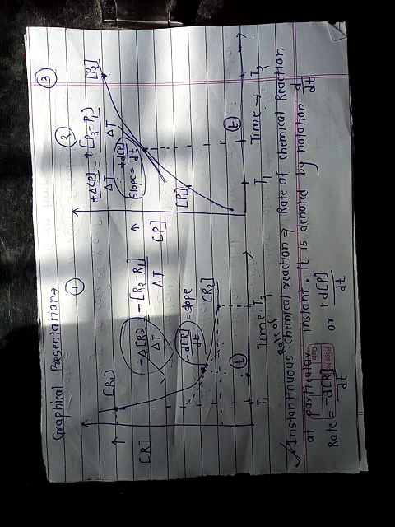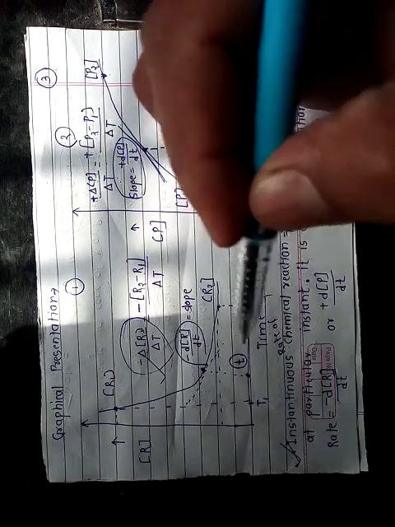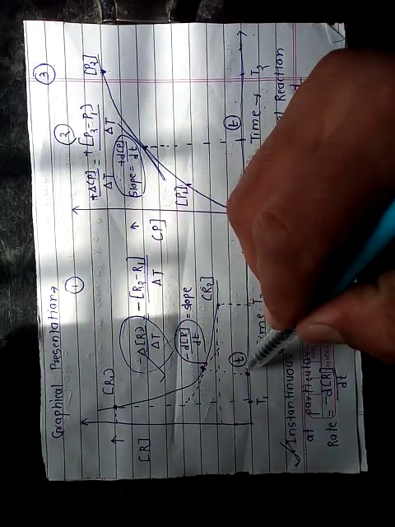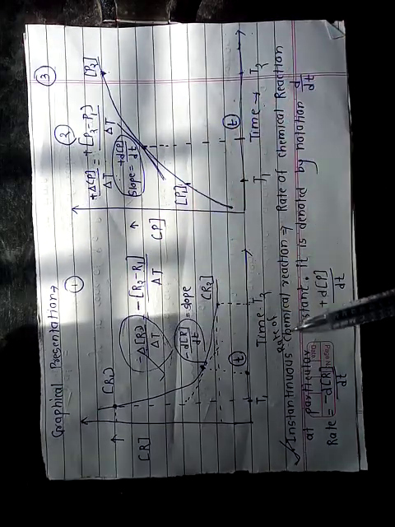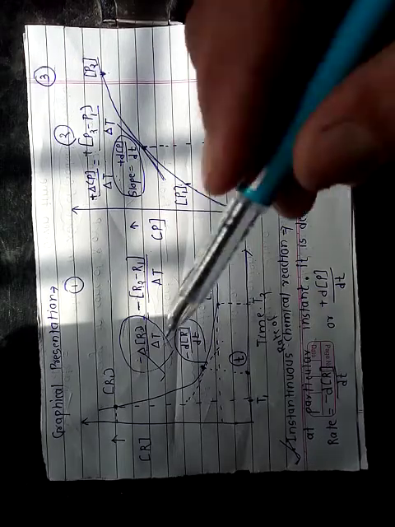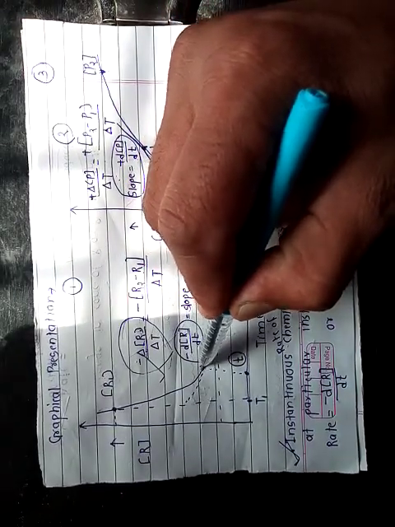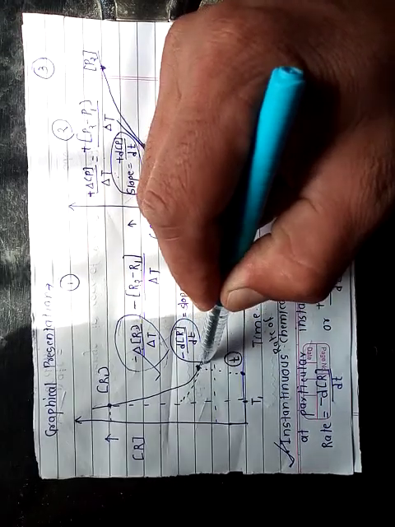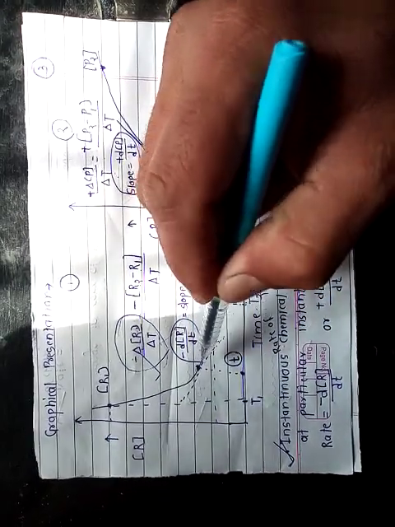How to find out the instantaneous rate of chemical reaction with the help of a graph. Again I explain that concept with the help of the same graph. Now if you observe this particular graph, if chemists want to know the rate of chemical reaction at a particular instant t, then draw one tangent to that particular curve at this point.